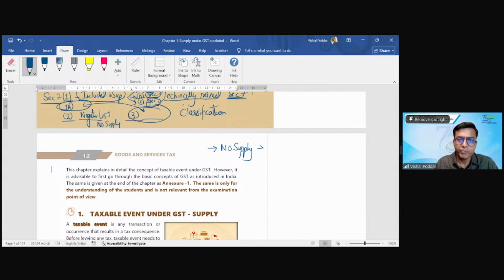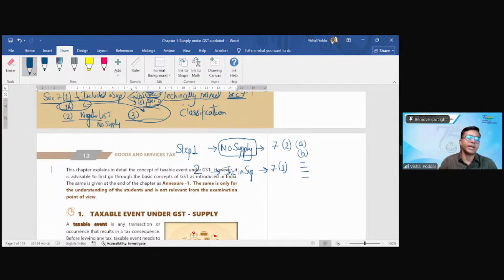So technically, step 1 in checking whether the transaction is a supply or not is going to section 7(2), where you have two clauses A and B. We are going to discuss that in detail. Once you know that your transaction is not fitting in the list of no supply, then in step 2, you decide whether the transaction is included in supply, and if it is, under which A, B, C category.